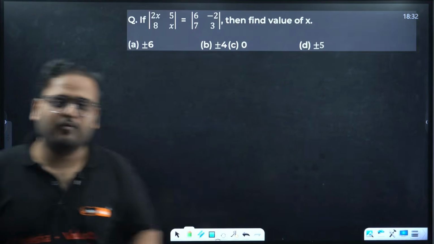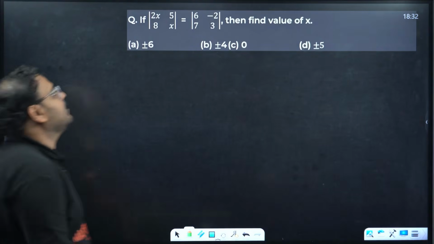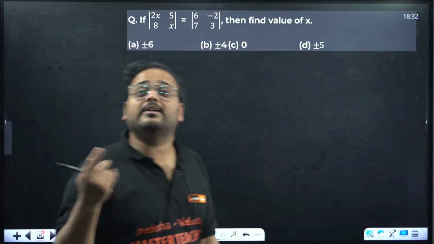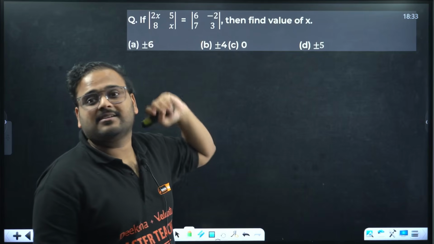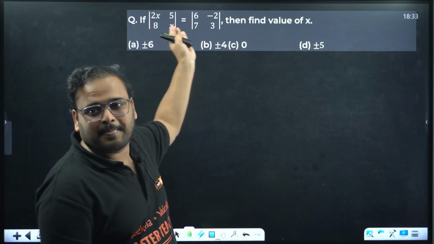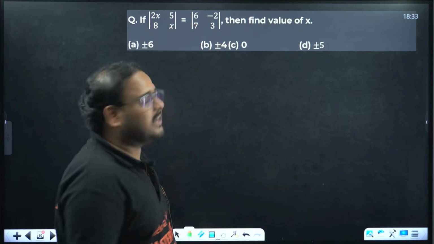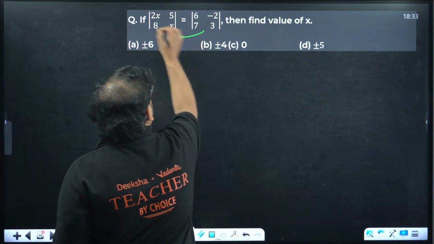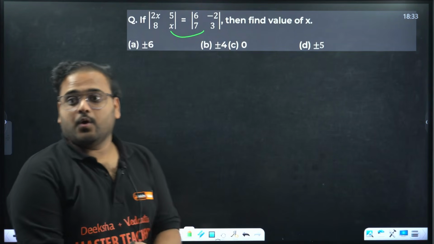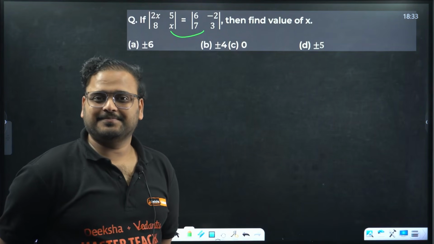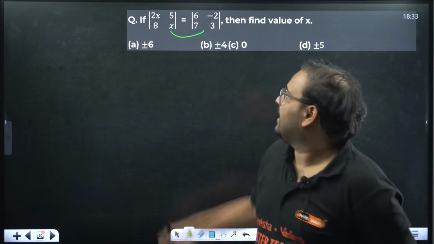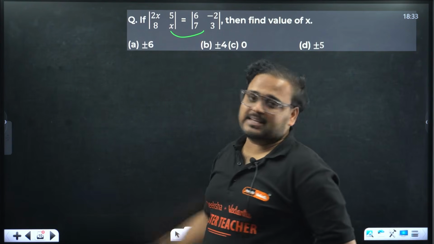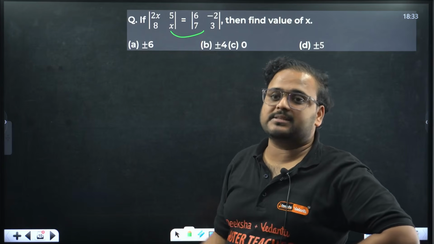Okay, let's move on. This question: find the value of x for the given two determinants to be equal, not matrices. If it were matrices, we could compare and write x is 3. But that is going to be wrong. You'll feel that way: x is 3, 2x is 6 means again x is 3. Both places x comes out as 3 only.